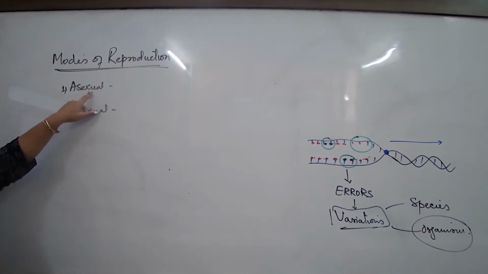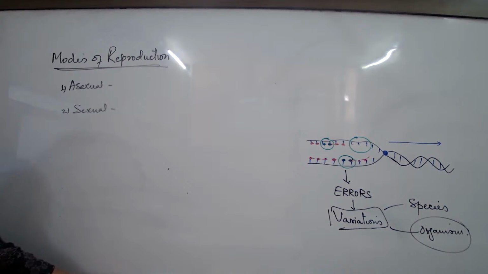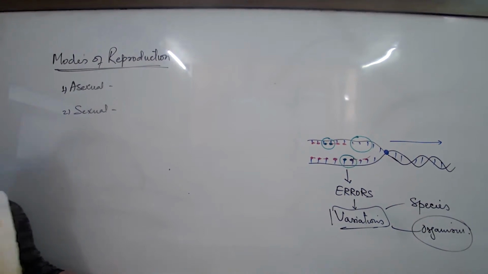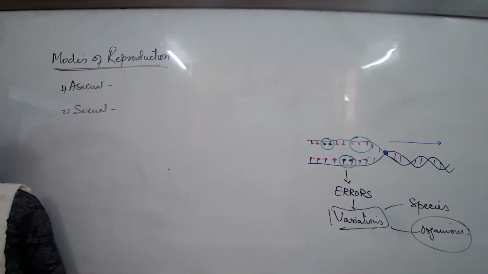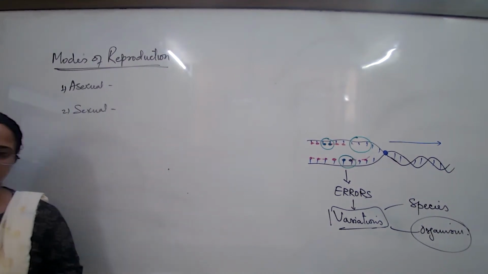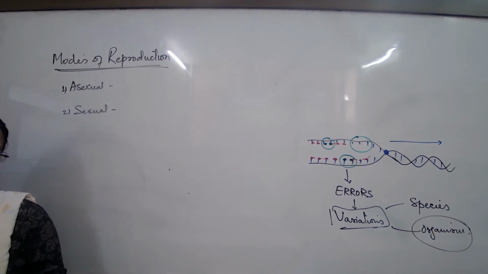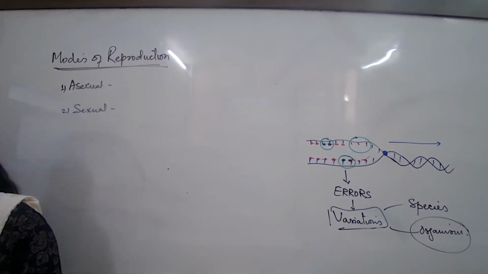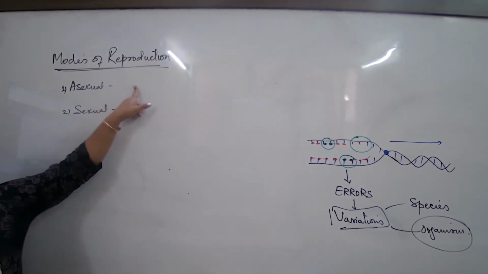When we are talking about the asexual mode, what are some of the major features that you should remember? Only one parent is involved. And what are offsprings? The next generation organisms. The number of offsprings would be many, hundreds also possible. The third feature: since the number of offsprings is many, I'm saying hundreds of offsprings, can they be identical? Yes, they can be, and they are. All these offsprings formed by this method are identical.